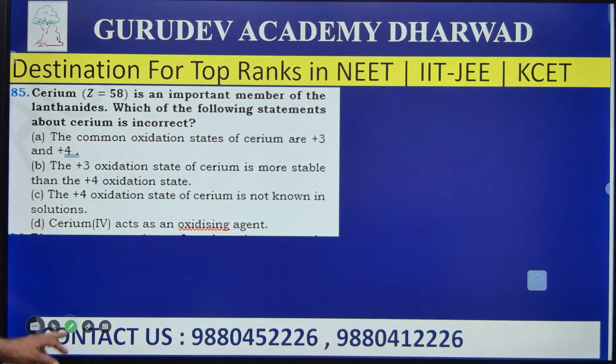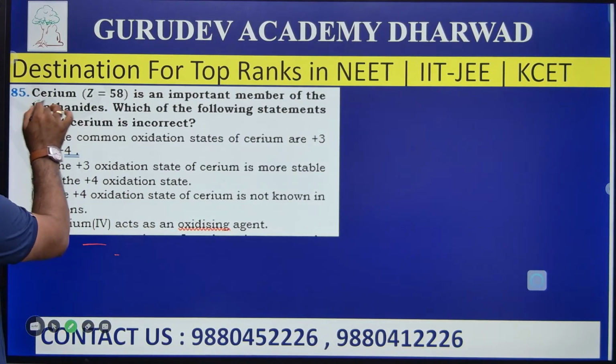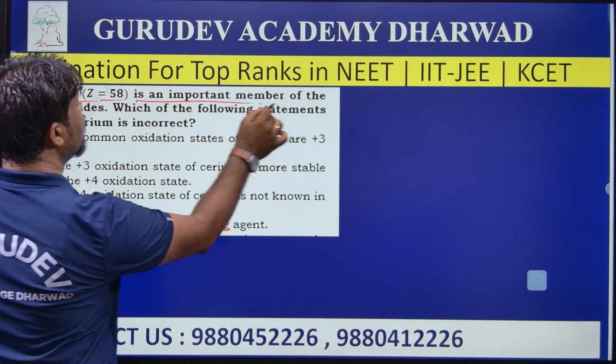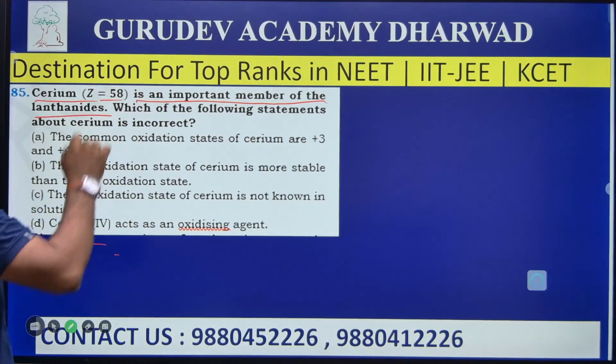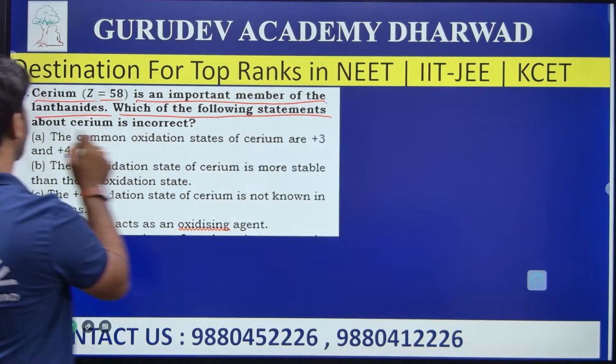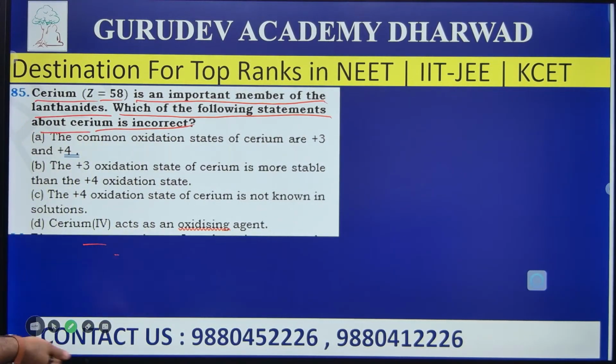Well, question number 84 I just completed. Go to question number 85. Cerium, that is Z58, is an important member of the lanthanides. Of course, it is an important member of the lanthanides. Which of the following statements about cerium is incorrect? So we need to find out the incorrect statement.